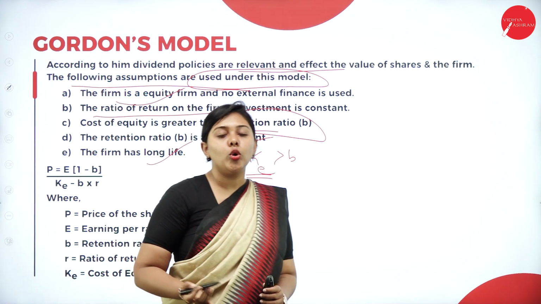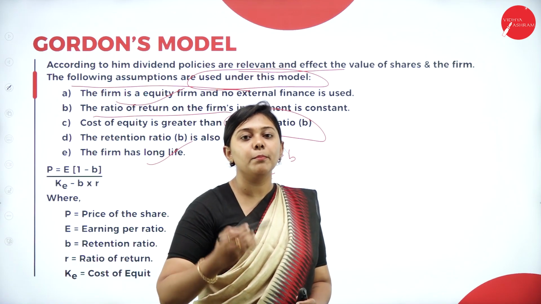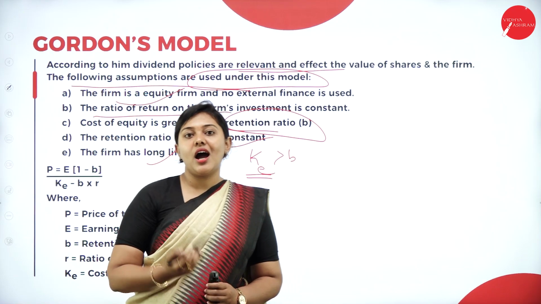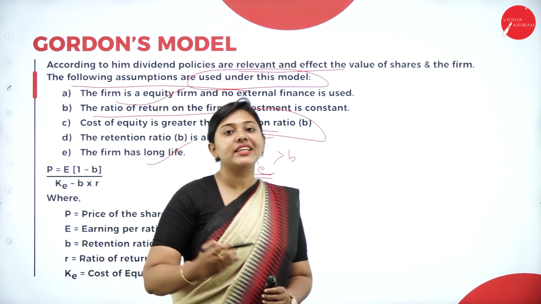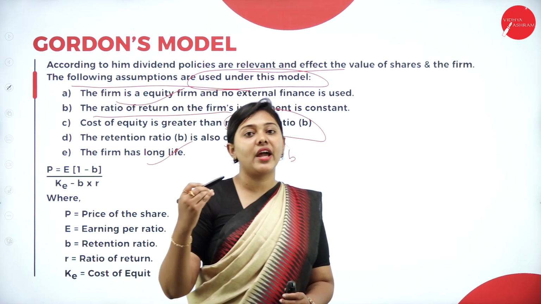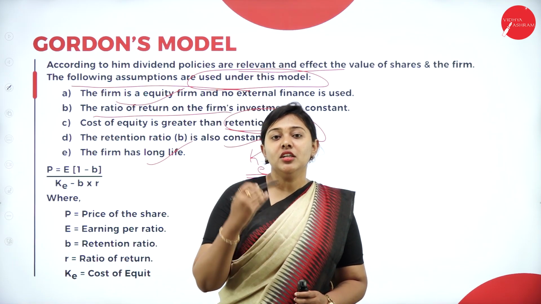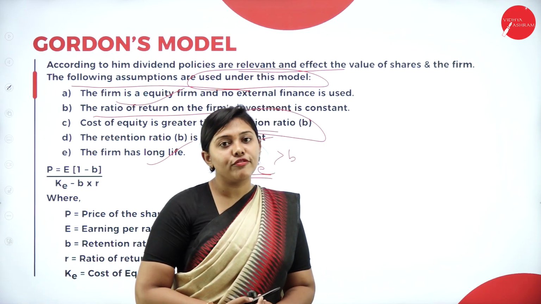Based on these assumptions, Gordon has given a formula, and based on that formula we will calculate the market price of the share. What is the formula given?